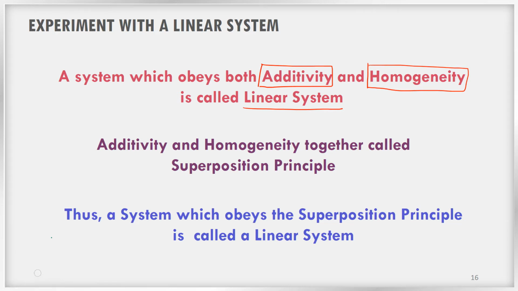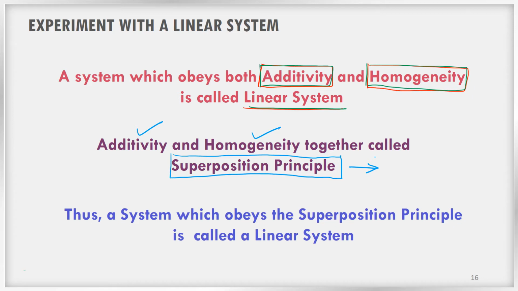In mathematical terms, additivity and homogeneity together are called the superposition principle. Any system which obeys both additivity and homogeneity is obeying the superposition principle, because that is how the superposition principle is defined.